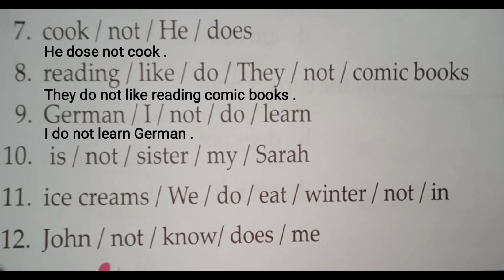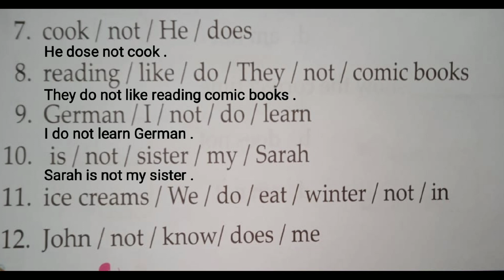Okay. Next, number 10, is "not sister my Sarah." Here only Sarah has a capital letter, and it is also a proper noun. So we understand that we'll start the sentence with Sarah. So Sarah is not my sister is the answer of the sentence.